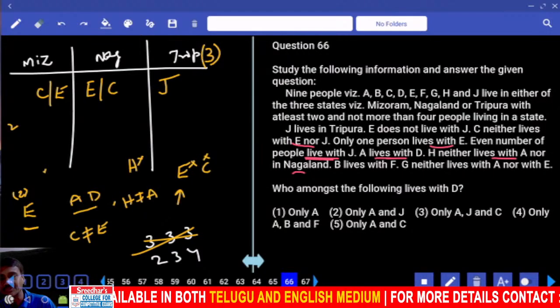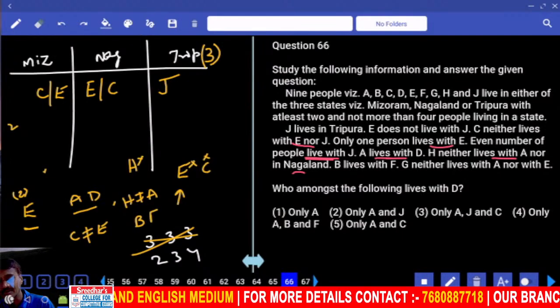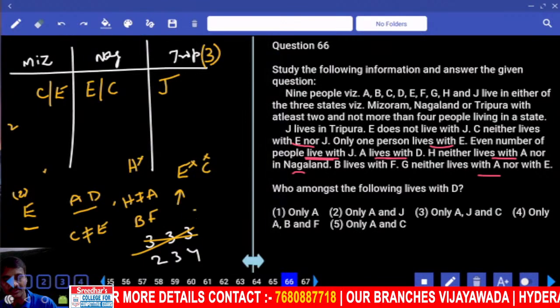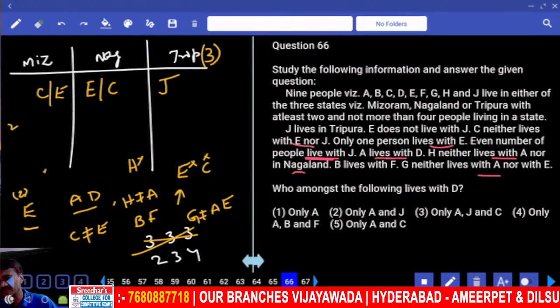Now B lives with F. B and F are living together. And G neither lives with A nor with E. Now G is not living with A or E. This is the basic information. Clear?